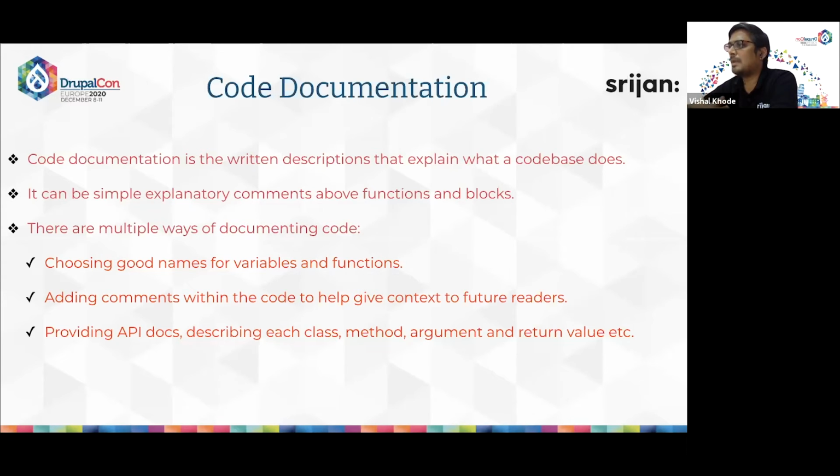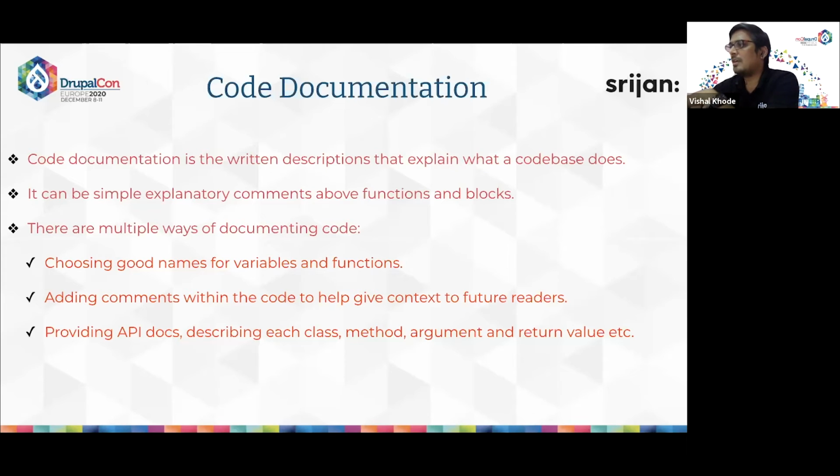There are multiple ways of documenting code, like choosing good names for variables and functions, and adding brief comments within the code to give context to future readers who are working on the project.